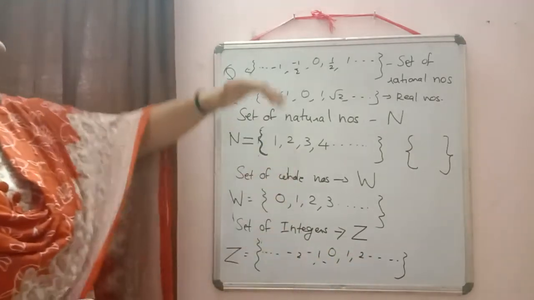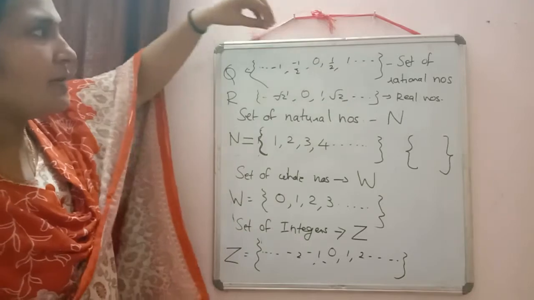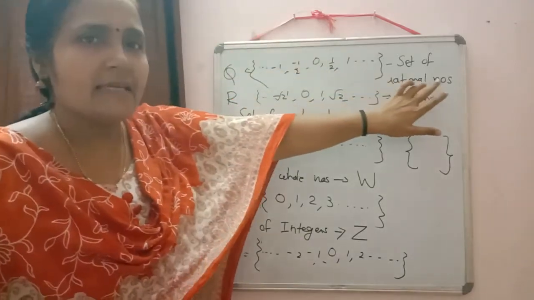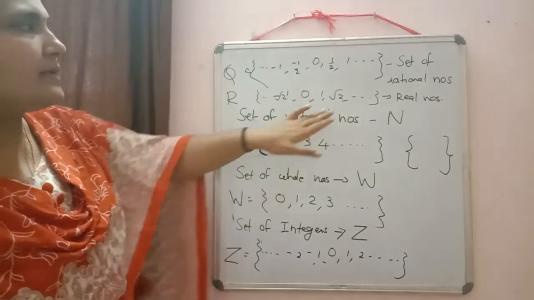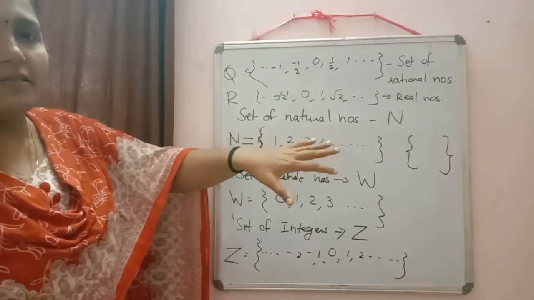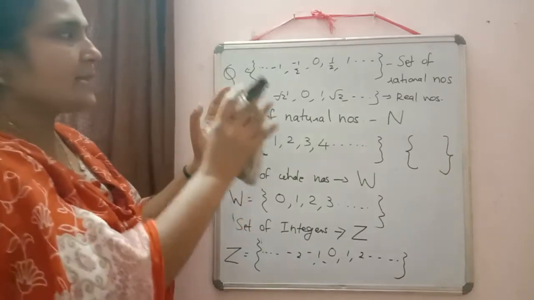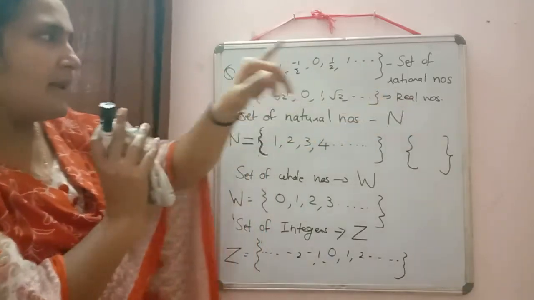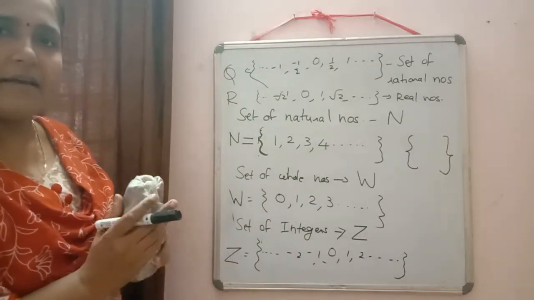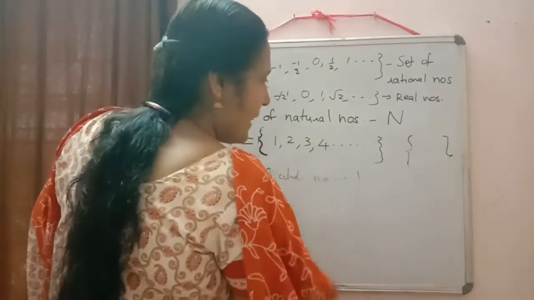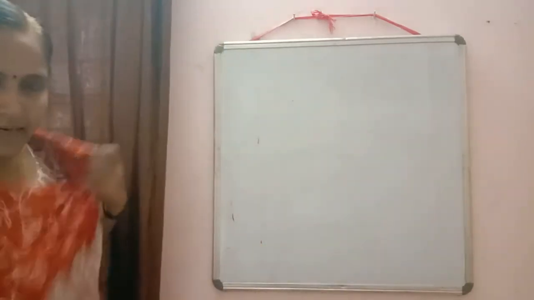Then in the integers, if we include fractions also, or rational numbers, then it is called the set of rational numbers and is denoted by the letter Q. In the set of rational numbers, if we include irrational numbers also, then rational numbers together with irrational numbers form the set of real numbers, denoted by the letter R. Till here all have written? Okay.